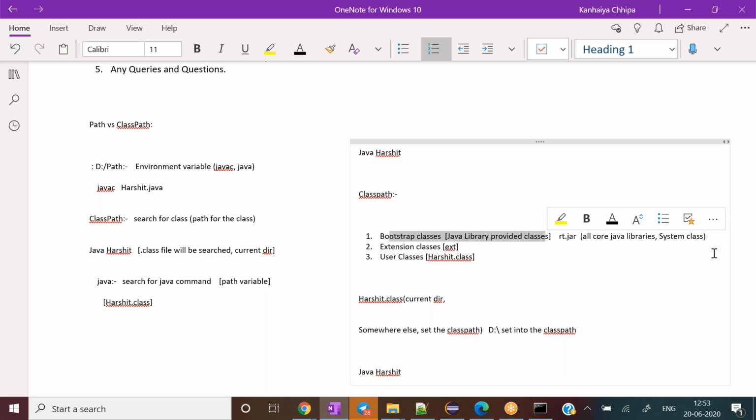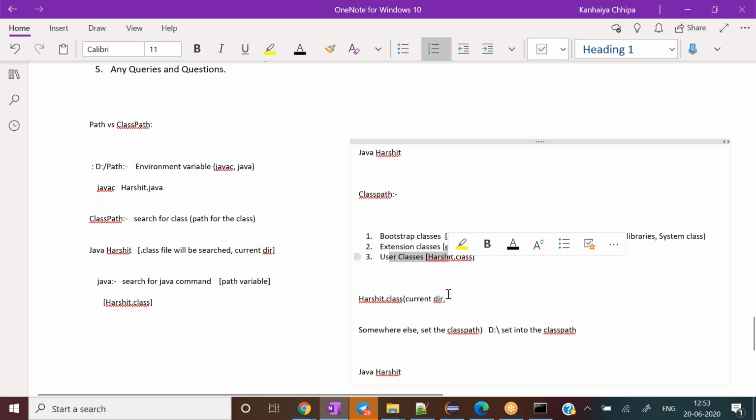As far as developers are concerned, we need not explicitly set the rt.jar related class path. We are only concerned with setting the class path of our own custom library files or our own user classes. So in this way, the path and class path concept works end to end.